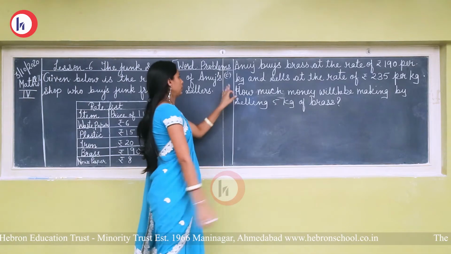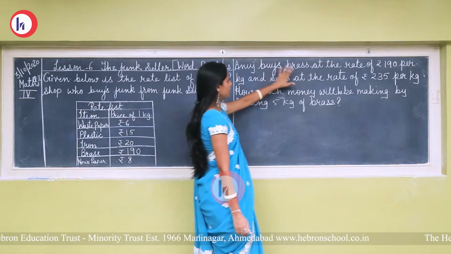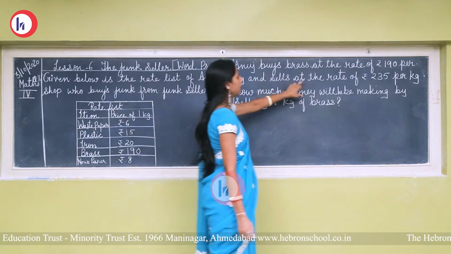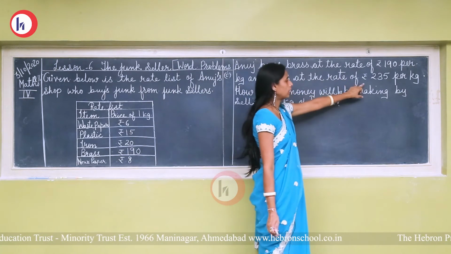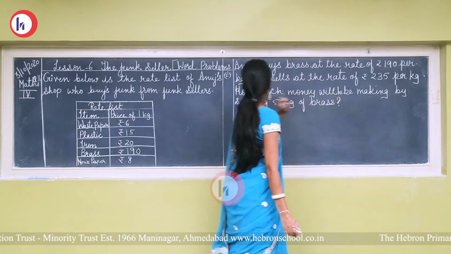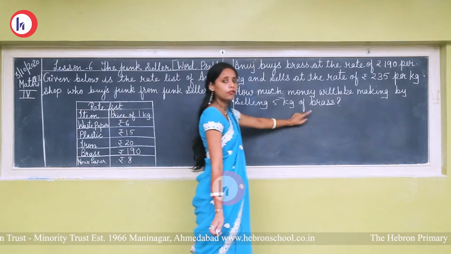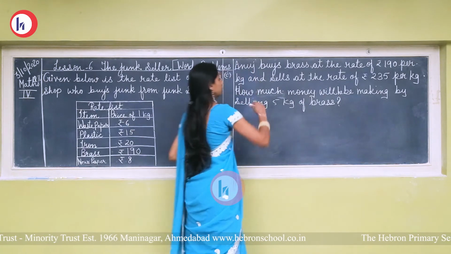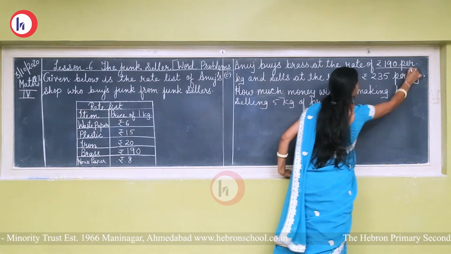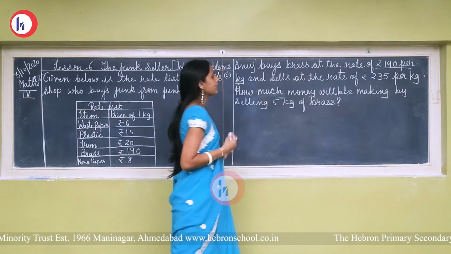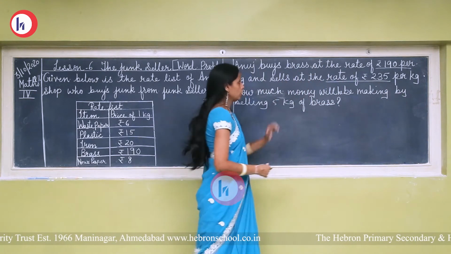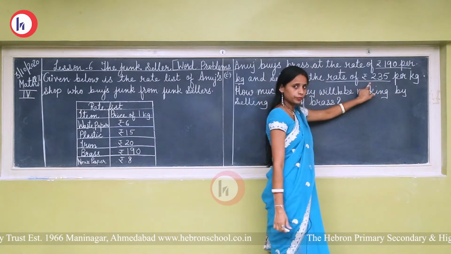Next, okay, question number C. Anuj buys brass at the rate of rupees 190 per kg and sells at the rate of rupees 235 per kg. So how much money will he be making by selling 5 kg of brass? Okay, now again, Anuj buys brass at the rate of 190 per kg and sells at the rate of rupees 235. So it is the selling price of Anuj.